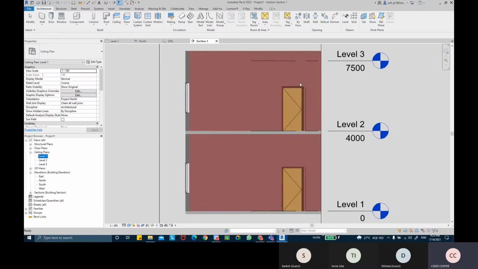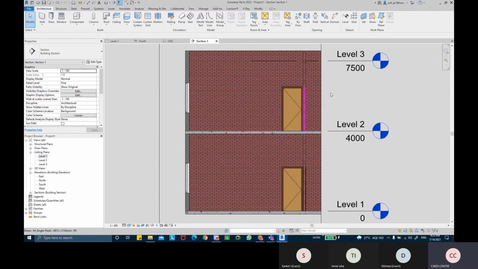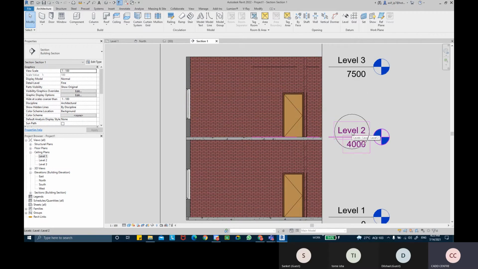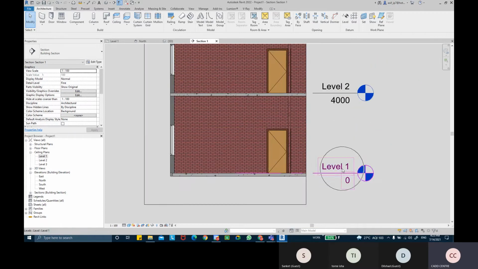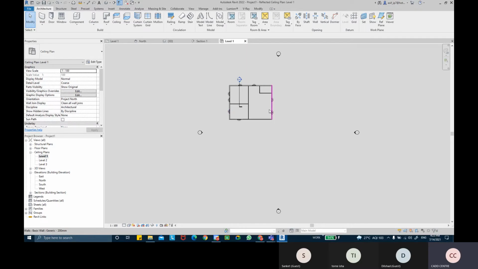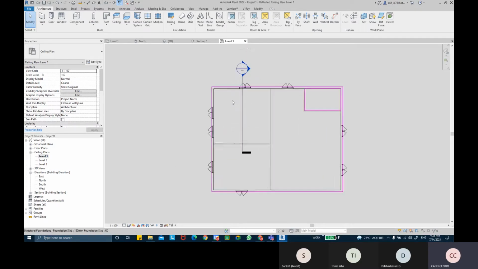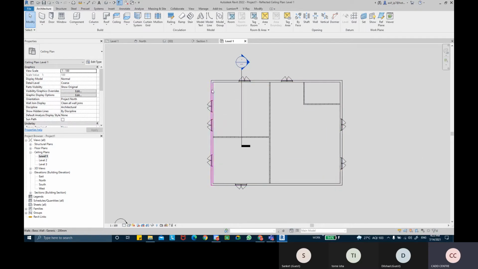If I want to create a ceiling for this room, then I'll take level number 2, sorry, not 3. So it will create a ceiling for this level. Okay, so I'm going to pick level 1. Now when I'm in the level, you can see I'm unable to see that door, because the cut plane is above that door cut.